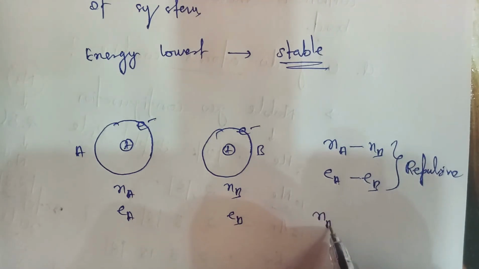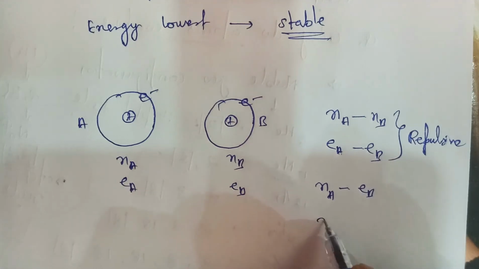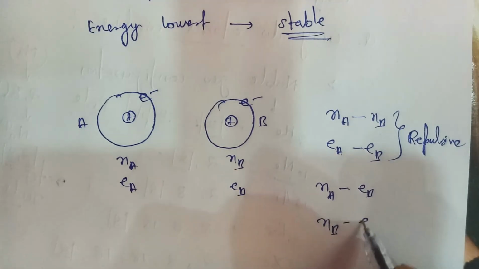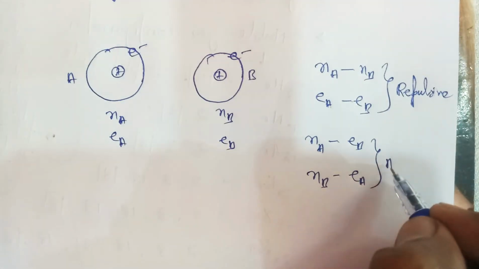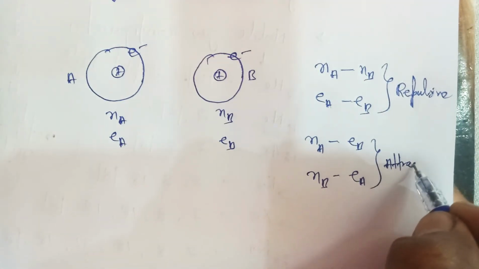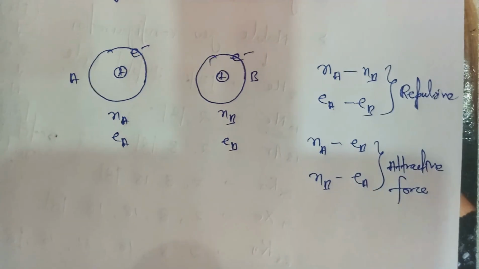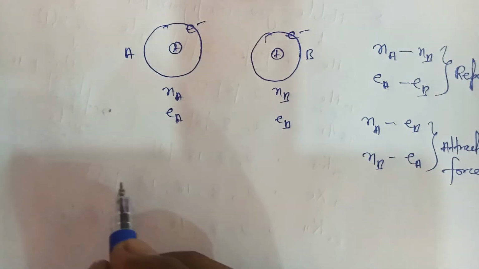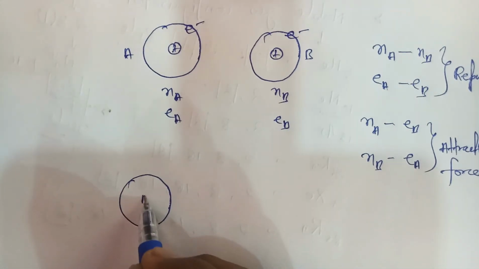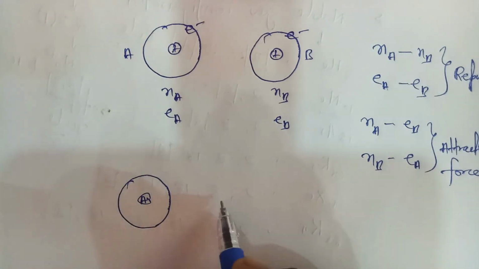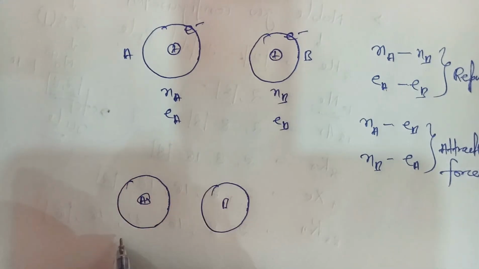Now the nucleus of atom A and the electrons of atom B, similarly the nucleus of atom B and the electrons of atom A, both have opposite charge, so there will be an attractive force. And suppose atom A is coming close to atom B, what will happen?